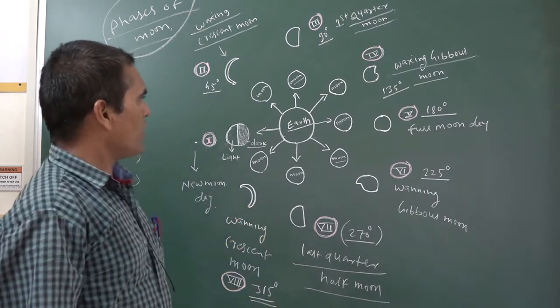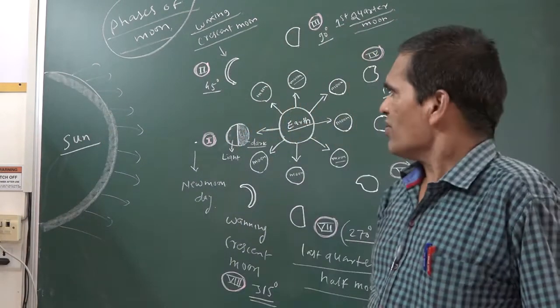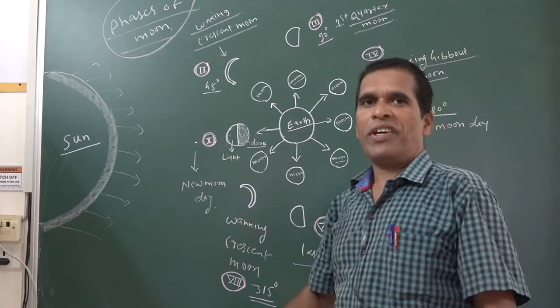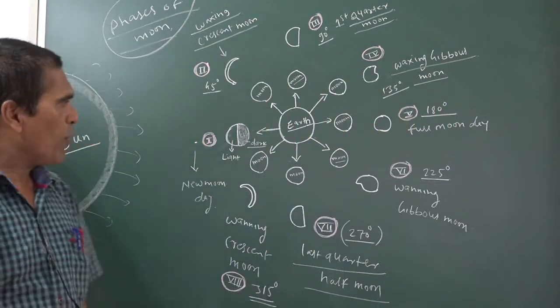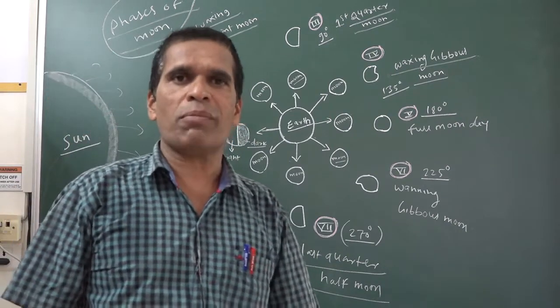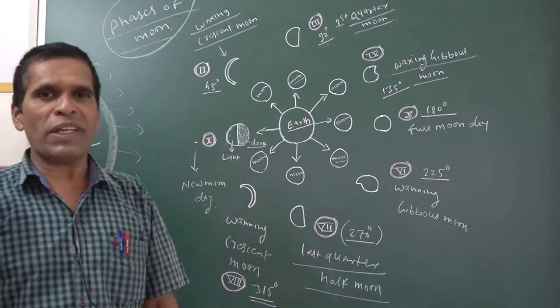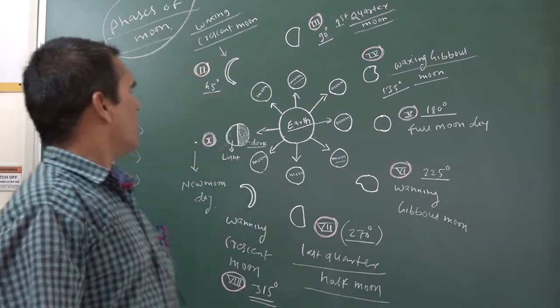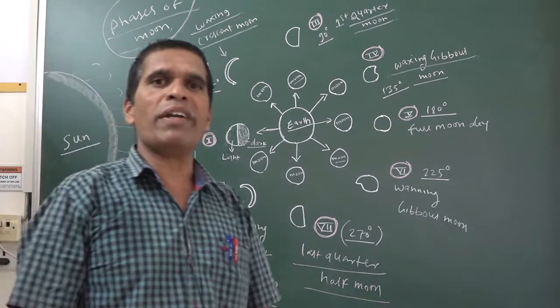Now you see, children, why don't we see the full moon every day from the earth? Second thing, why do we see the different phases of the moon from the earth? That you have to understand. Behind it is the moon's revolution. What is meant by revolution?